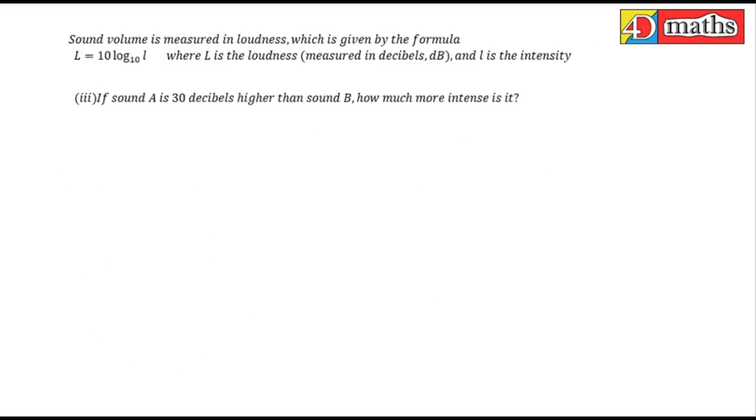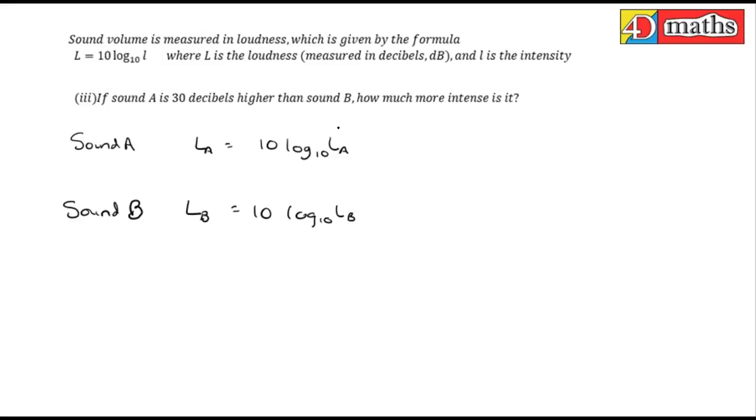If sound A is 30 decibels higher than sound B, how much more intense is it? I'm going to write down what sound A is initially. So sound A is L equals 10 log 10 I. Now I'm going to put little a's in there to indicate that that's sound A. And sound B. So sound B would be LB equals 10 log 10 IB. Now I'm going to try and compare them.